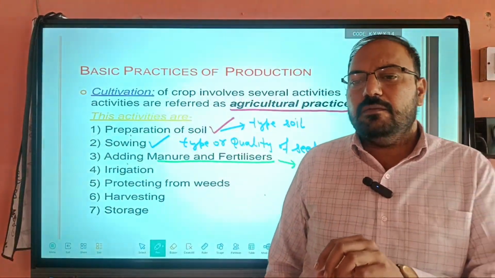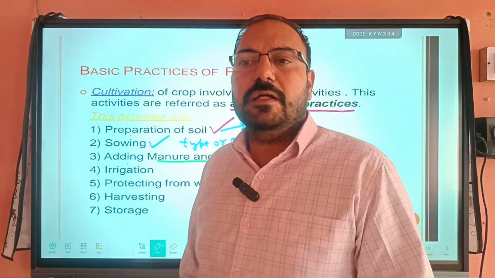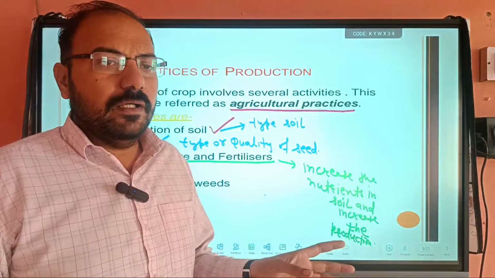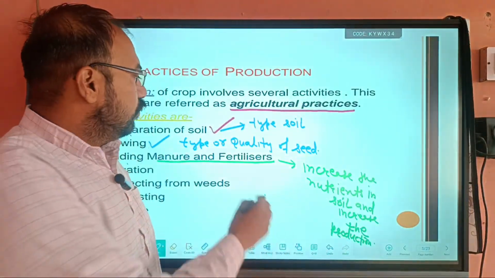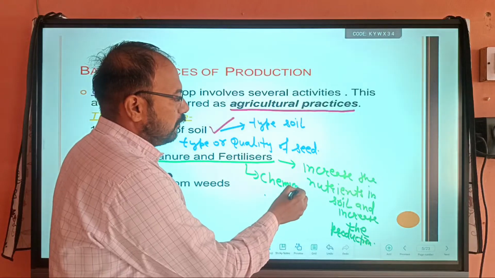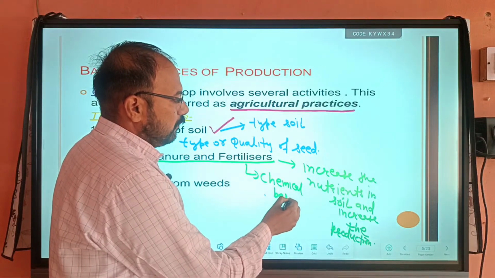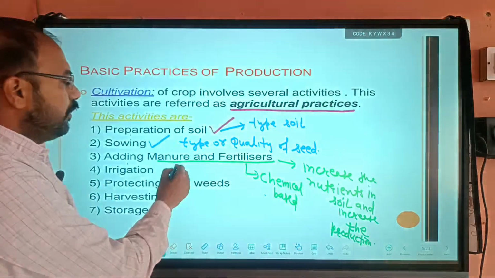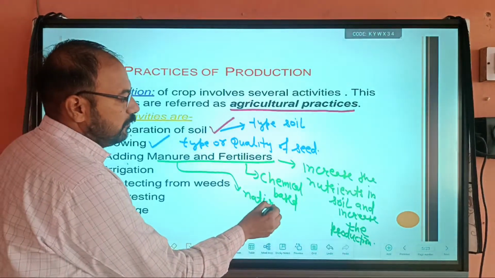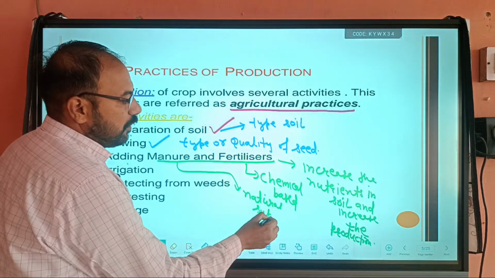Fertilizers are chemical-based substances, like ammonia and other chemicals. Manure is a natural substance.